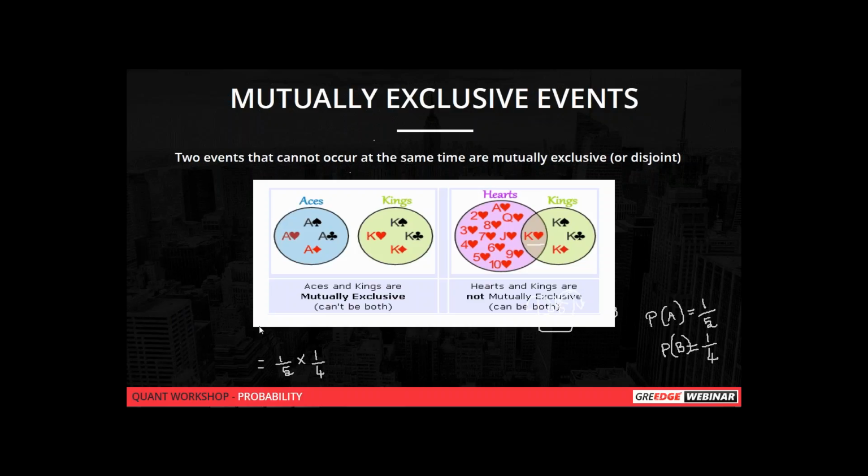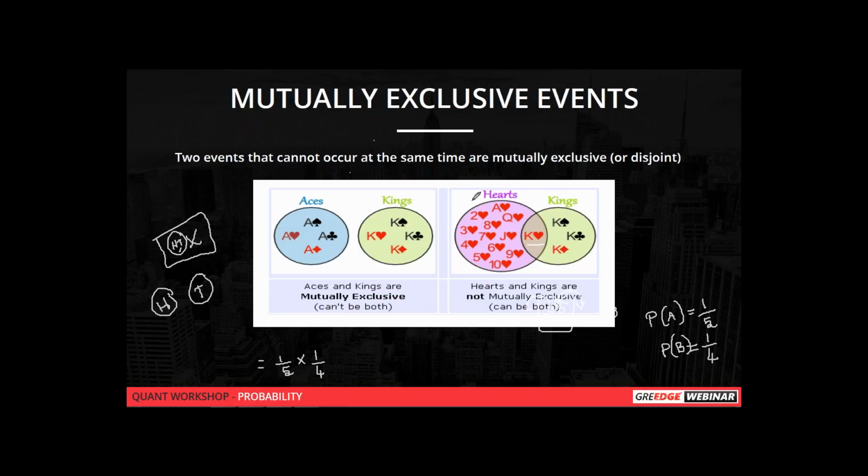Like, at a single stretch you can't get both events to occur. As I said, I'll just explain again. There is a single coin, and getting a head and a tail in a single throw is not possible, so it is a mutually exclusive event. For example, if there are two coins and you get a head and a tail, these two are independent events. There is a difference. Is it clear for all?